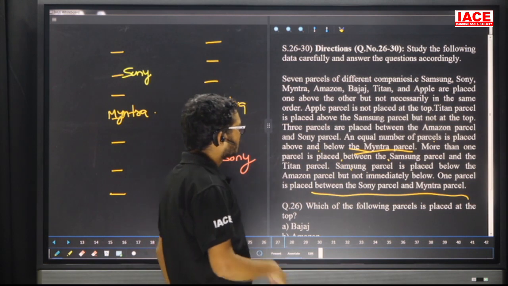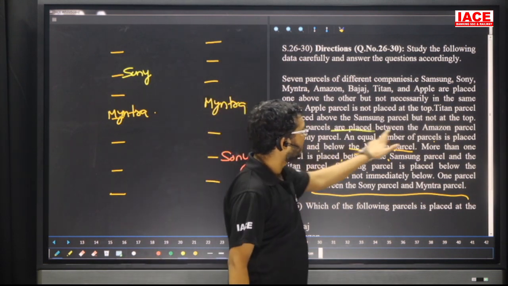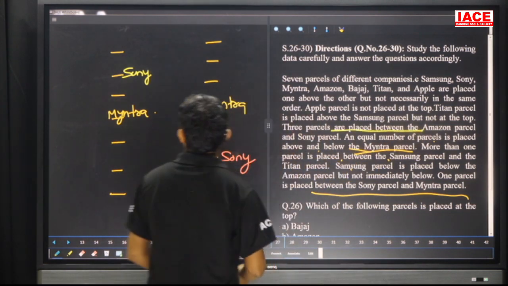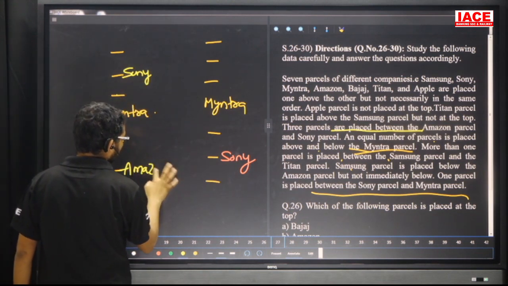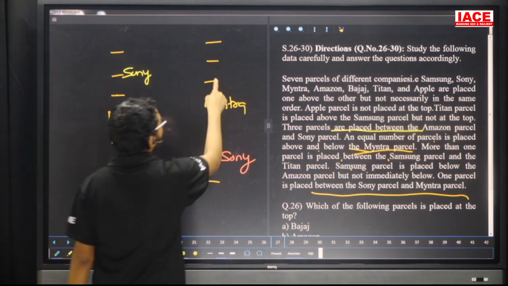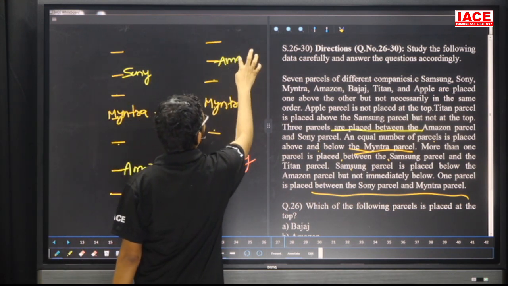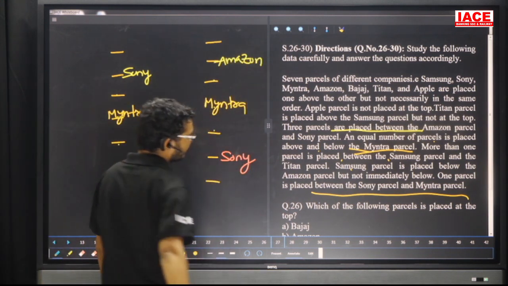Next, three parcels are placed between Amazon and Sony. Now Sony, 1, 2, 3, and Amazon at a different spot here. Similarly on the other side, Sony, 1, 2, 3, and Amazon at a different spot.